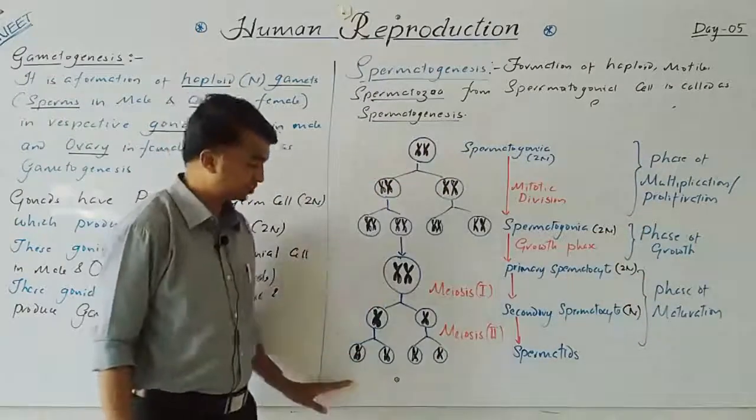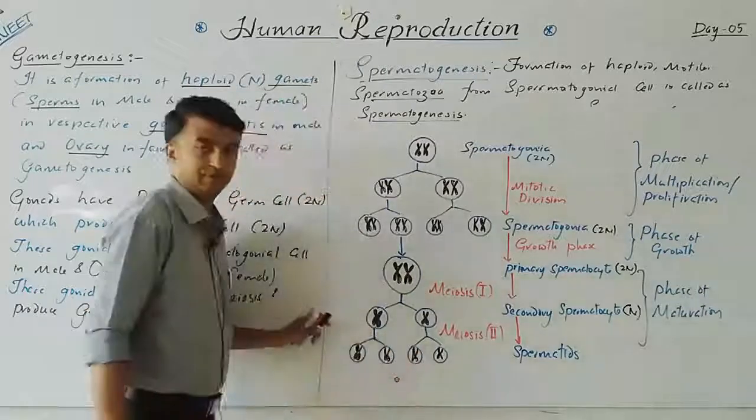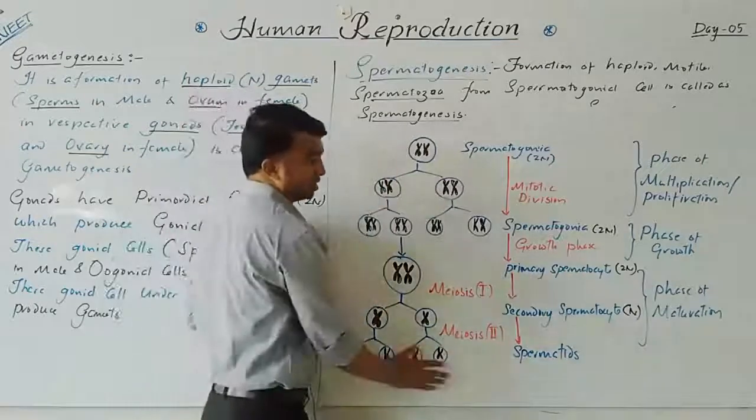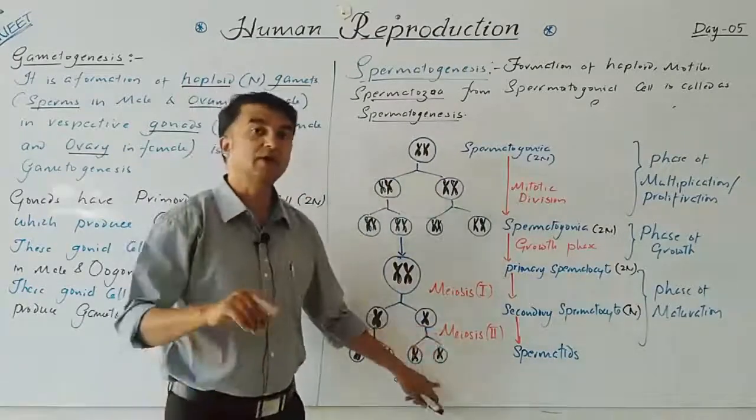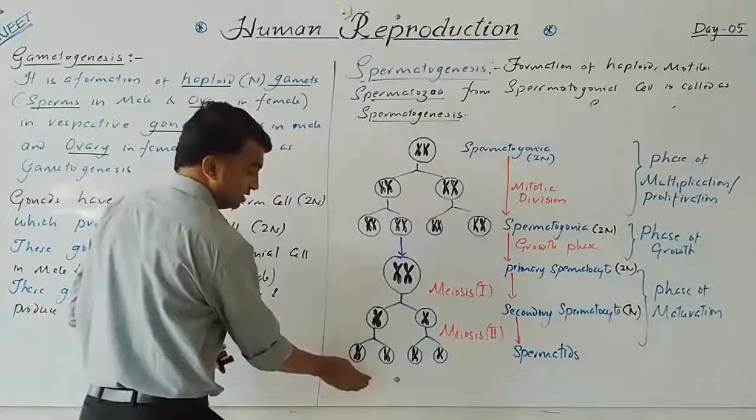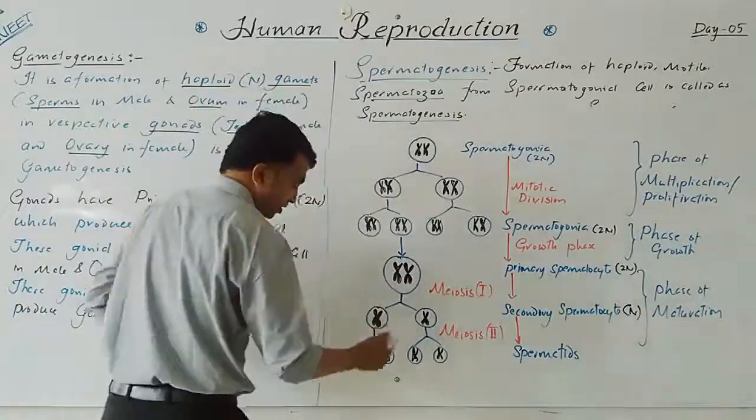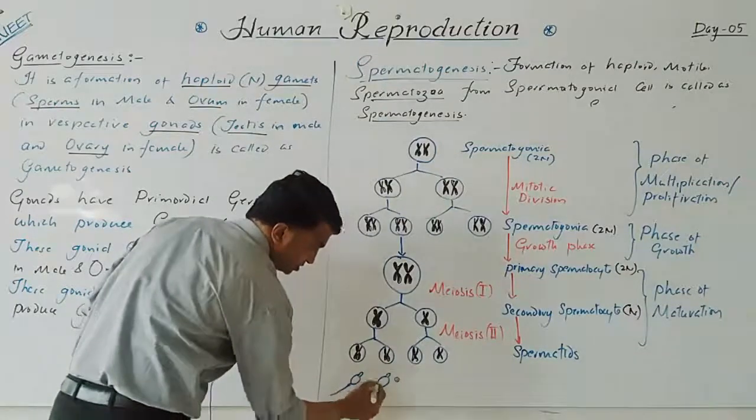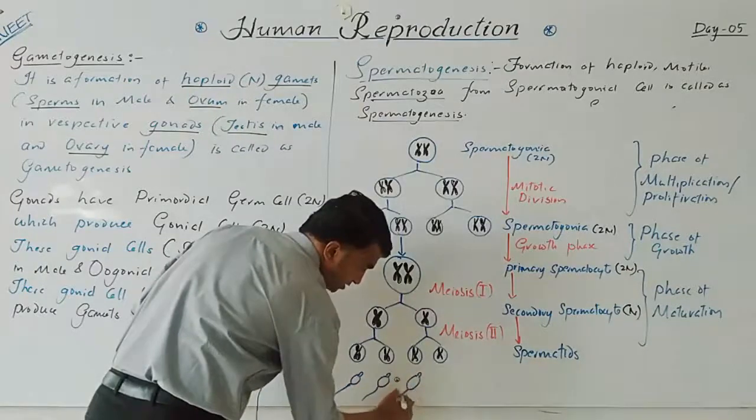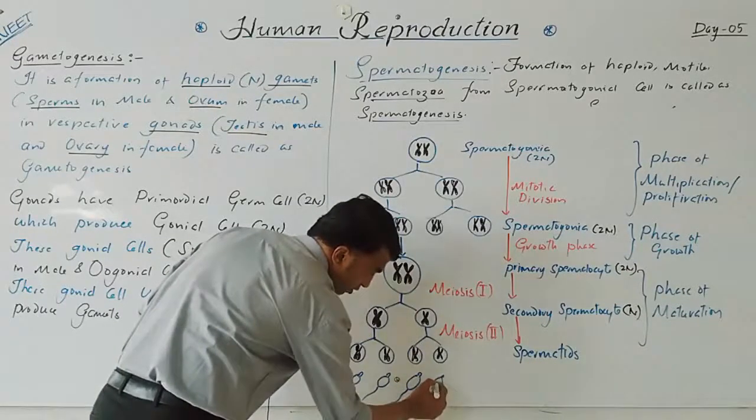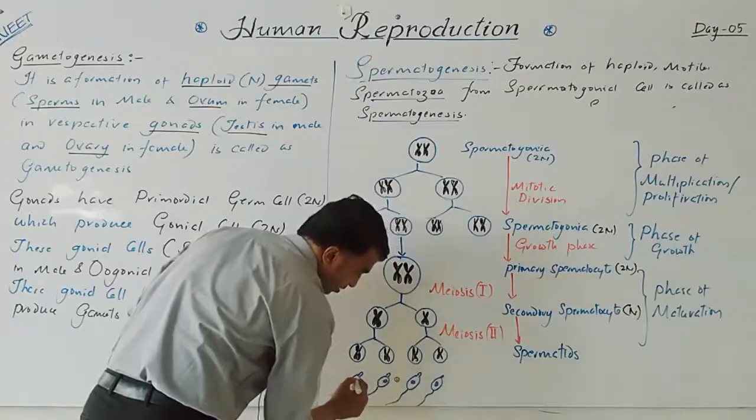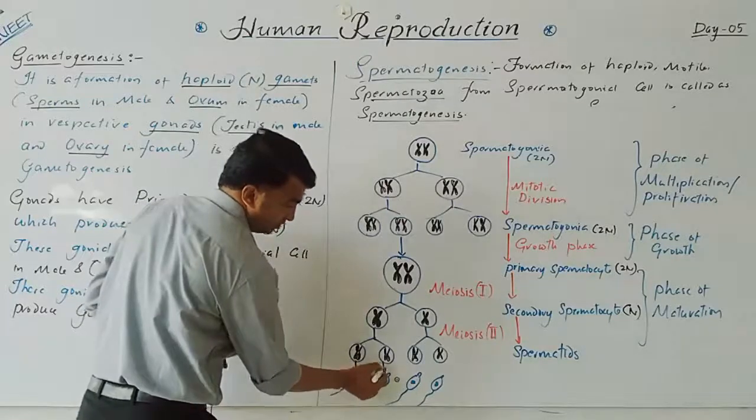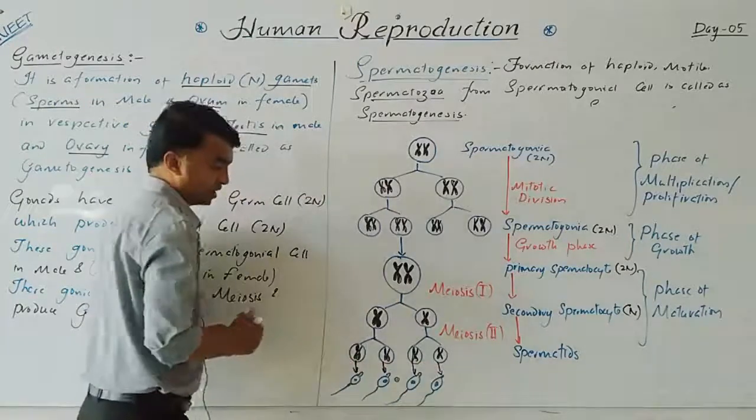After the completion of the phase of maturation, 4 spermatids are produced. But these are not spermatozoa. So this is the spermatogenesis. The next one is the spermiogenesis. Spermiogenesis means these spermatids undergo differentiation and produce functional sperms. Each spermatid has the potential to develop into a spermatozoon. So these spermatids are transformed into a special structure. These are called the spermatozoa.